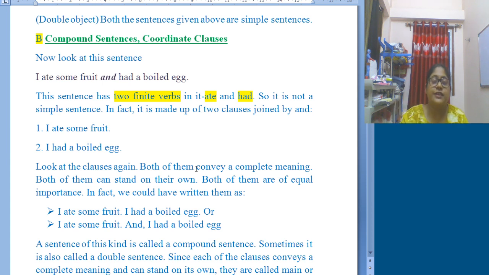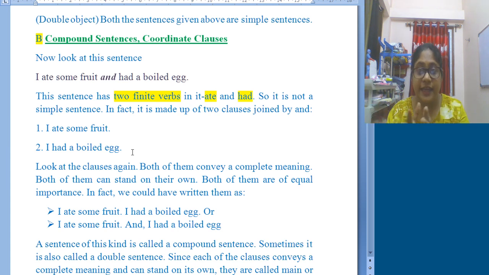Like the first sentence, if we say, I ate some fruit and had a boiled egg. If we split this sentence, it becomes I ate some fruit, I had a boiled egg. See, I ate some fruit: subject, finite verb and object. Again subject, verb, object. So both the sentences can stand alone.